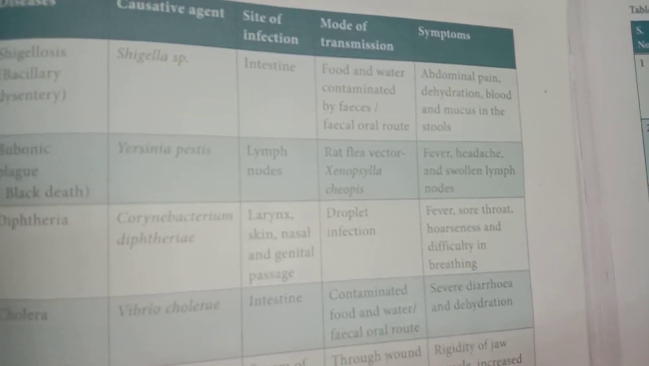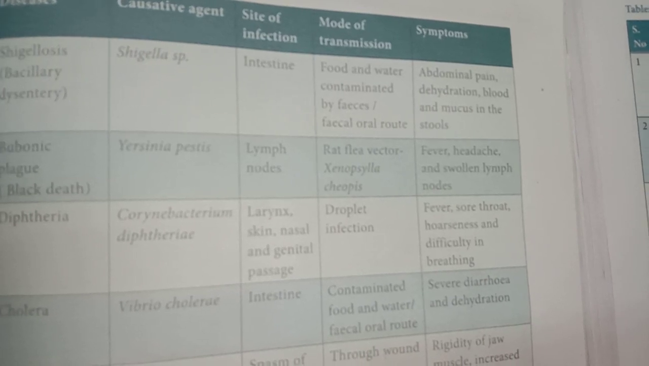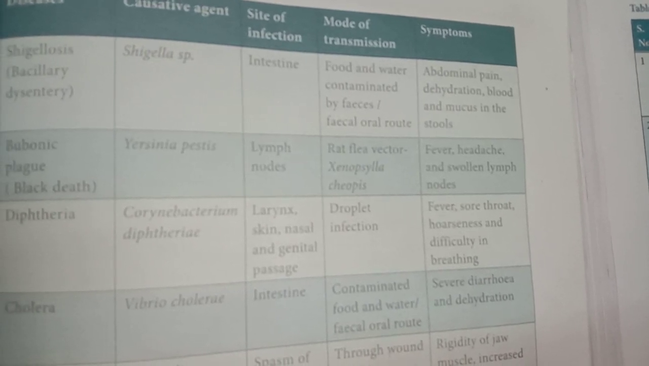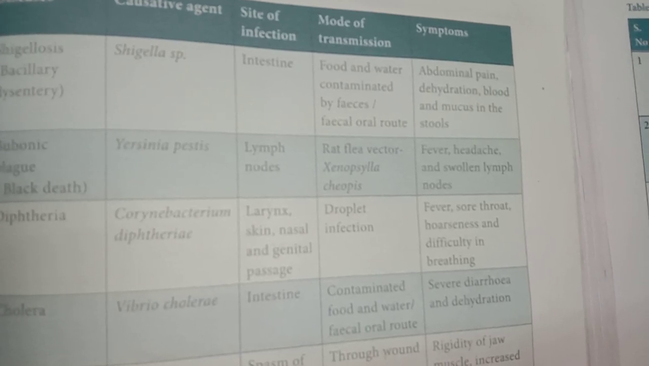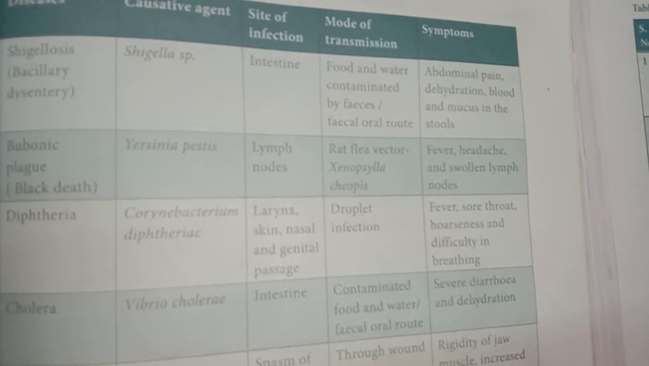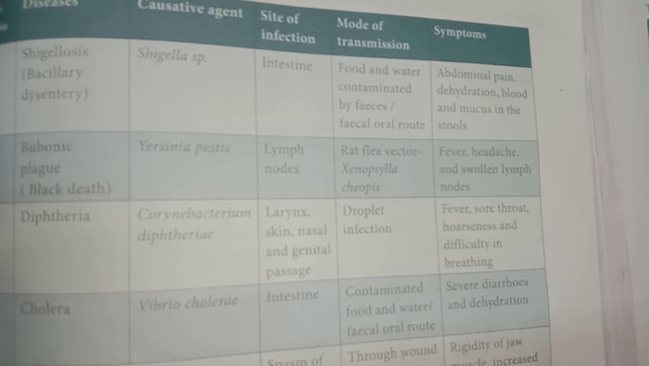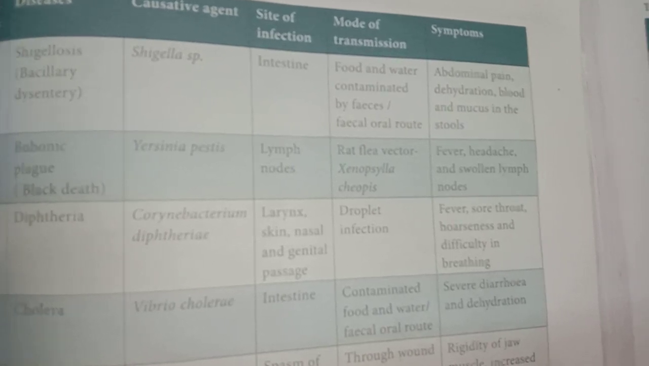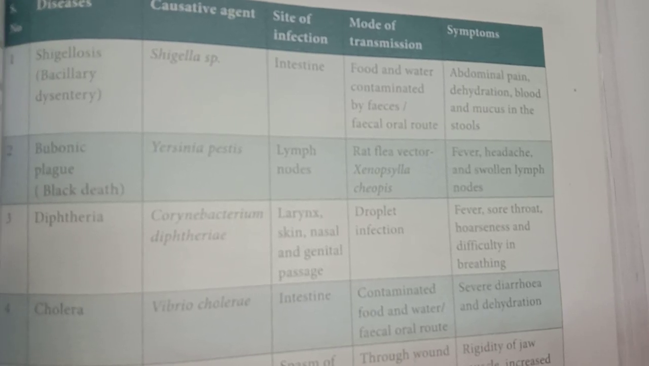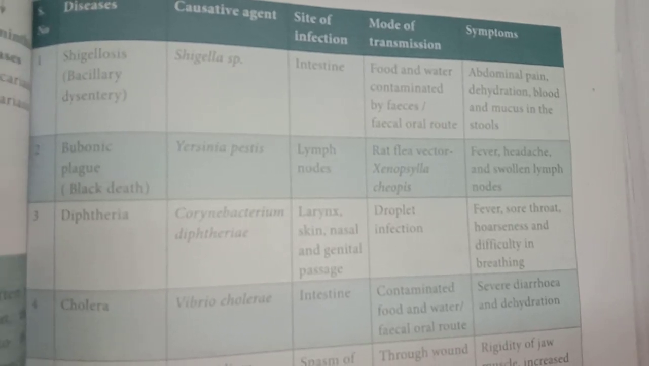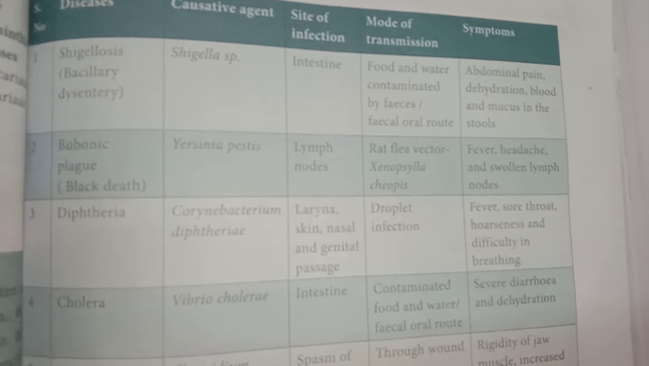Then symptoms of this disease: abdominal pain, dehydration, blood and mucus in the stool. Here dehydration means loss of water. Stool means human waste. So through the human waste, a large amount of blood and mucus is released. Understand my dear students?